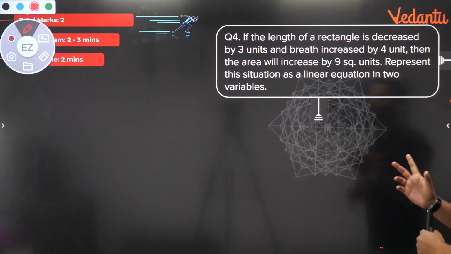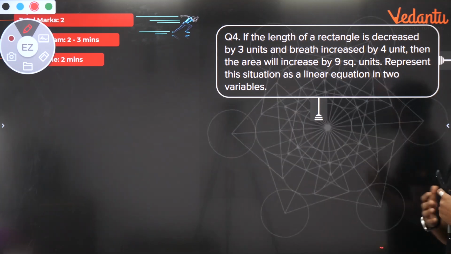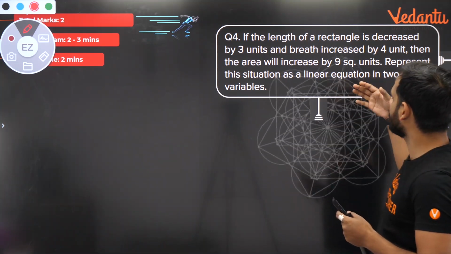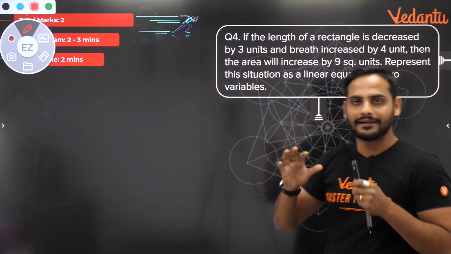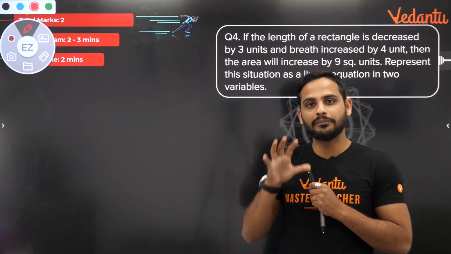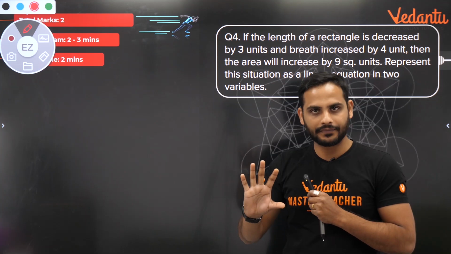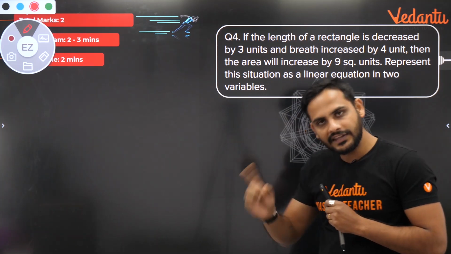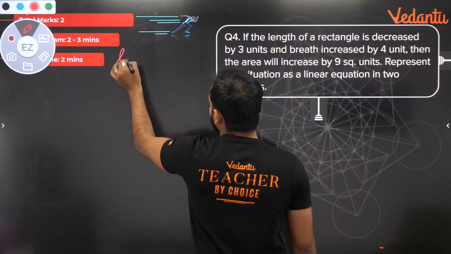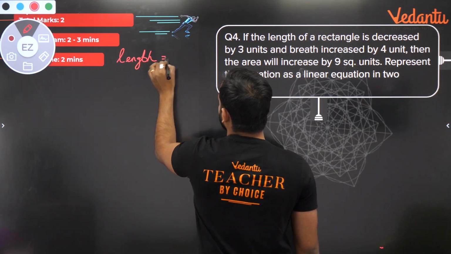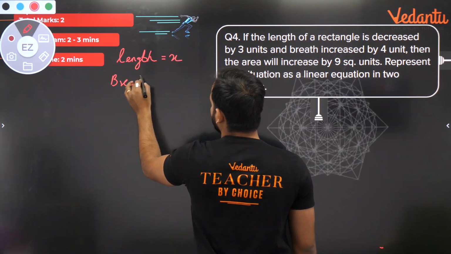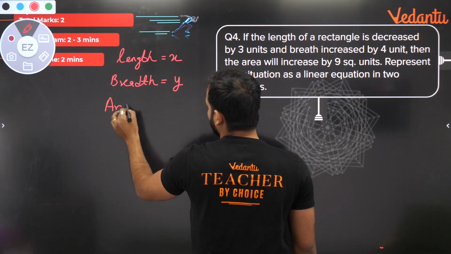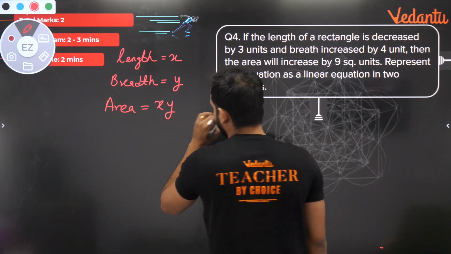Now, as you can see here, the length is changing, the breadth is changing, and the area is changing. What they have told is that the area will increase. Area also is changing, but I know, children, that the area is changing because of the change in length and breadth. So the main variables dominating the whole equation are length and breadth. So these will be my variables. Let's say the length of this rectangle is x and the breadth is y. So the original area, the area at the starting, is x into y.